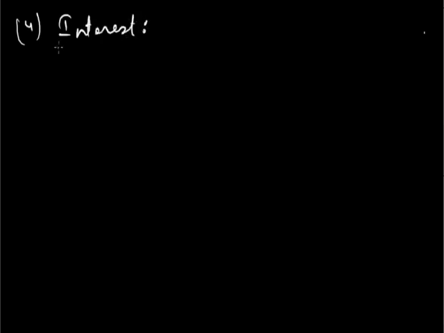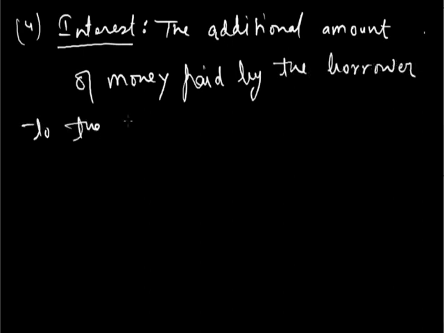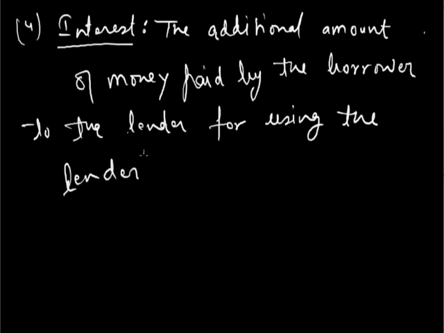What is the definition of interest? It is the extra or additional amount of money paid by the borrower to the lender for using the lender's money, other than the principal.